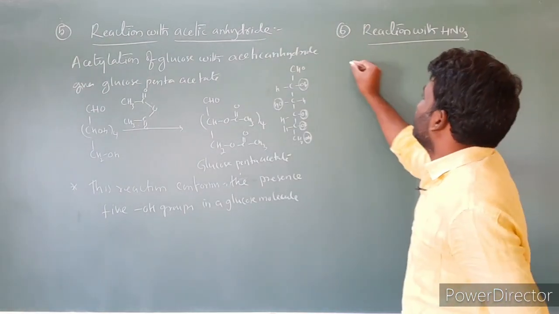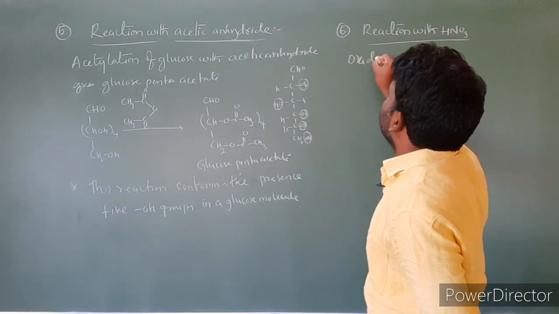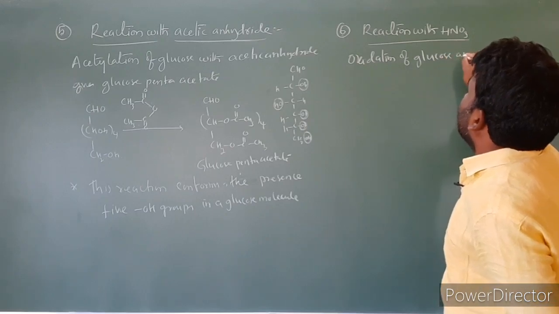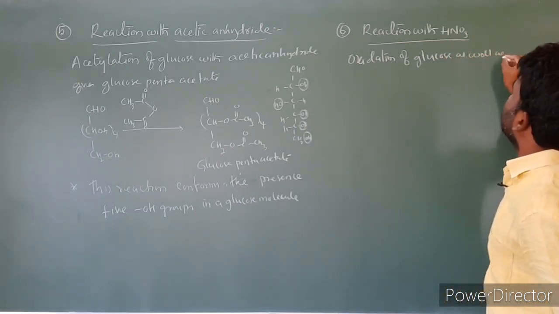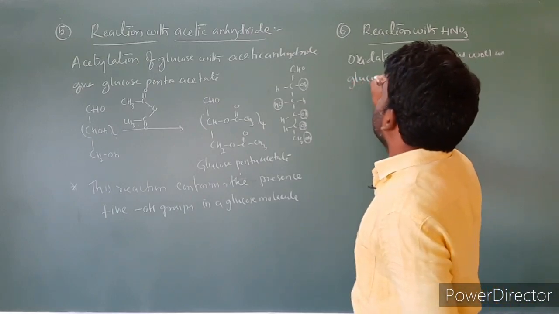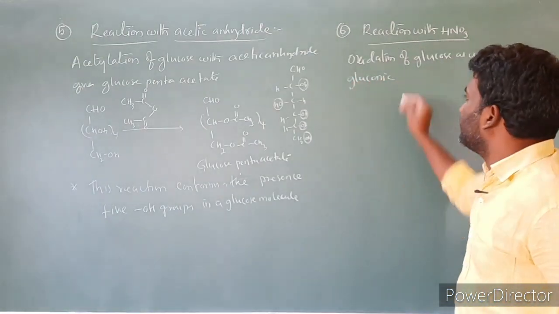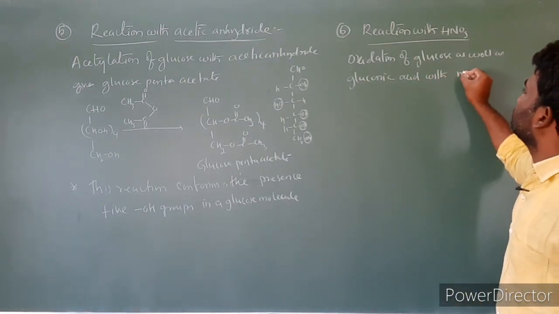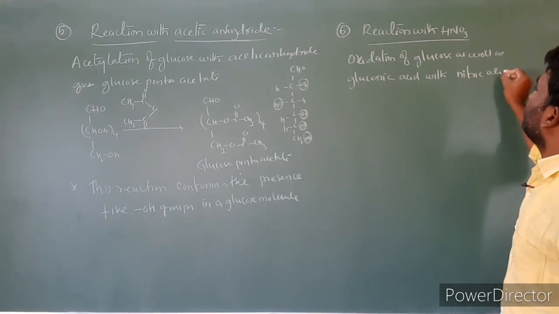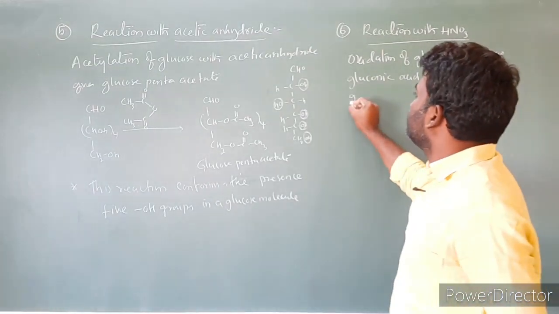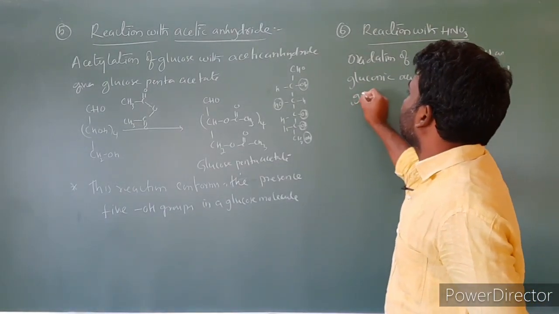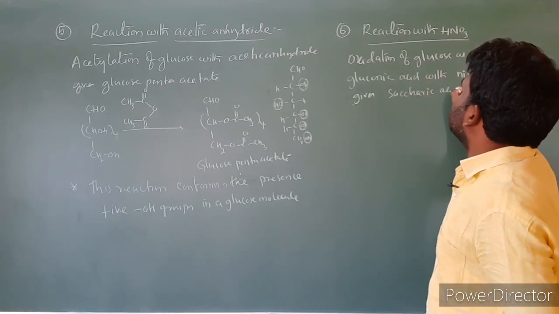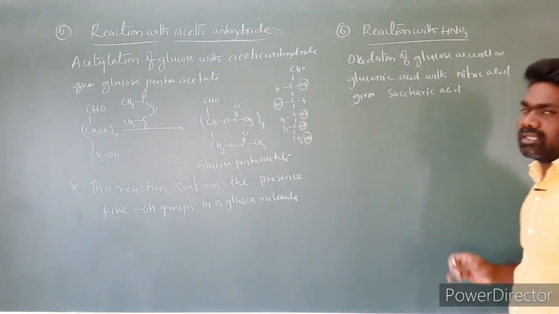Let us write the statement first: oxidation of glucose as well as gluconic acid with nitric acid gives saccharic acid. Saccharic acid is a dicarboxylic acid.